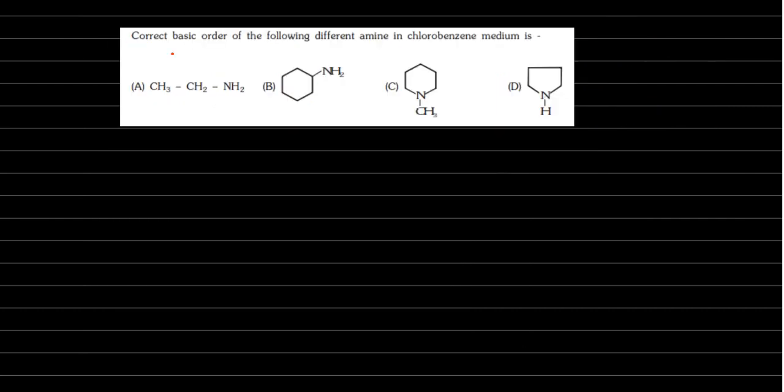Now correct the basic order of the following different amines in chlorobenzene medium. Okay, here the nitrogen electron pair is there, electron pair is there, here also electron pair is there. Okay, electron donating tendency. See, this nitrogen is attached to 3 carbons, so these all are donating electrons to nitrogen. Then the nitrogen has excess electrons, so it can easily donate.